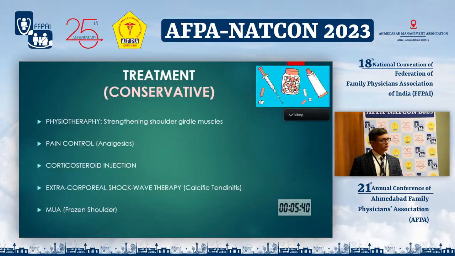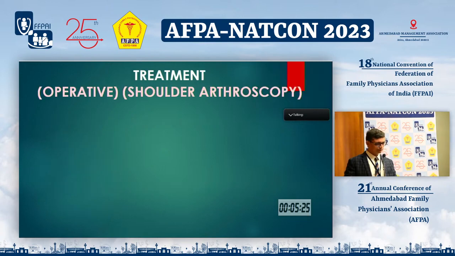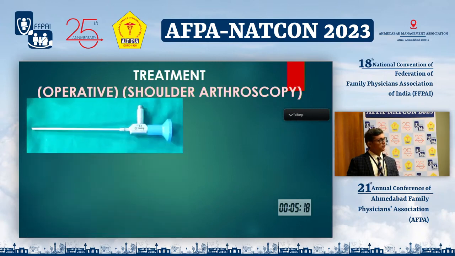So conservative treatment can be an option for certain conditions like frozen shoulder or partial rotator cuff tears, in the form of physiotherapy, pain control medicines, and corticosteroid injection, and in certain cases of frozen shoulder, we can also mobilize the shoulder under anesthesia. In surgical treatment options, we have shoulder arthroscopy, which is a specialized procedure.